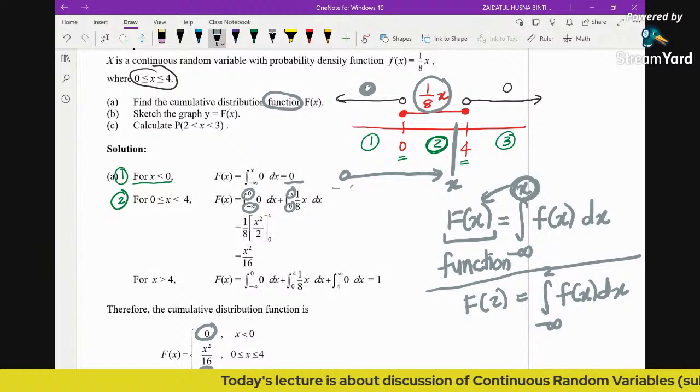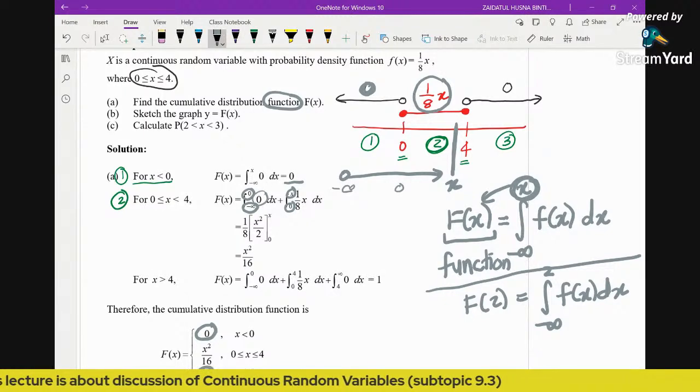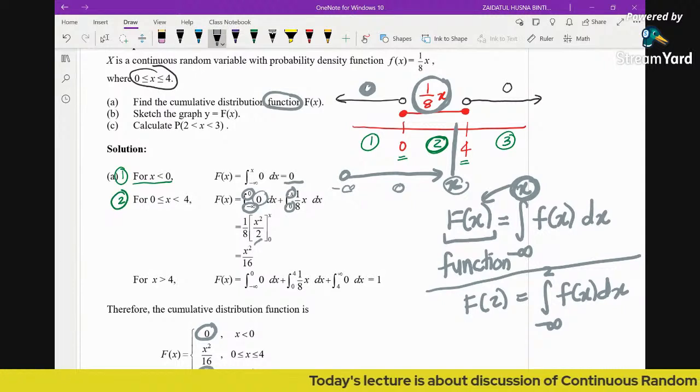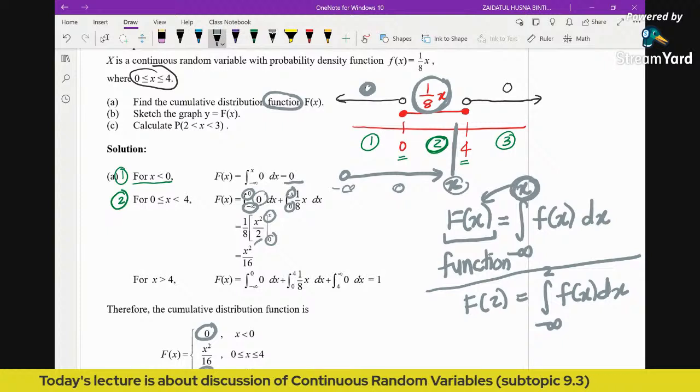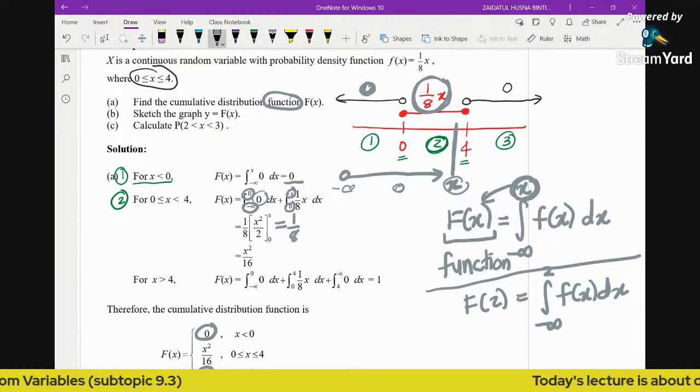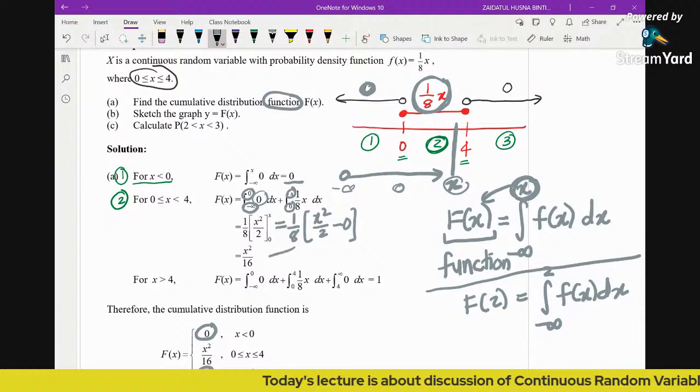From negative infinity to 0, we are going to integrate the function 0, because there's no function involved here. While from 0 to x, we are going to integrate this function 1 over 8 x. So by integrating, and substituting the limits 0 and x, you substitute x into x, so you will simply get x. Basically here you will have 1 over 8 times x squared over 2 minus 0. By simplifying this, you will get x squared over 16.